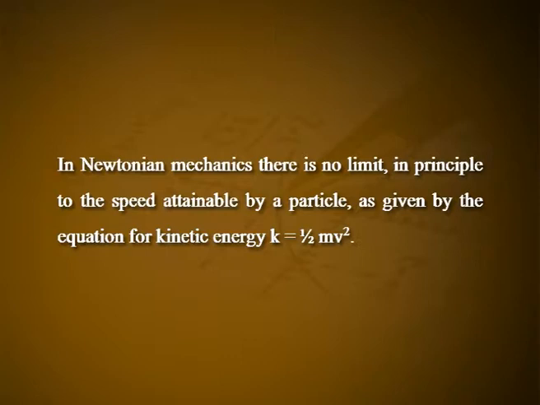In Newtonian mechanics, there is no limit in principle to the speed attainable by a particle, as given by the equation for kinetic energy, K equals half mv squared. For example, if the energy of a 10 MeV electron is increased 4 times, then according to Newtonian relativity, the speed shall be doubled to 1.9976c. But we have never observed such a speed. This means Newtonian relativity fails at very high speeds.